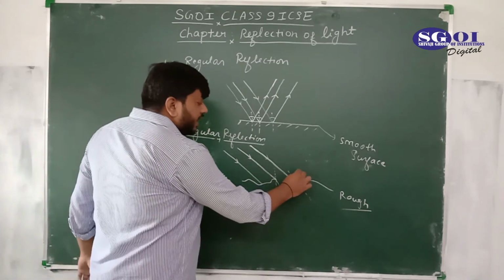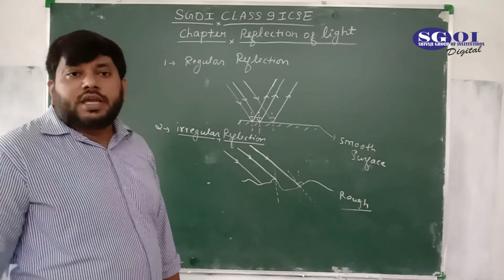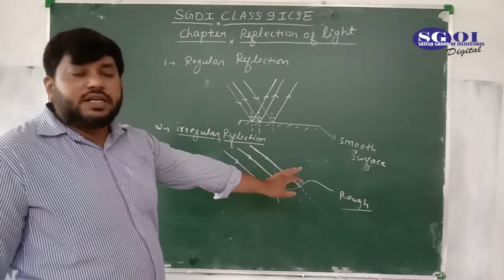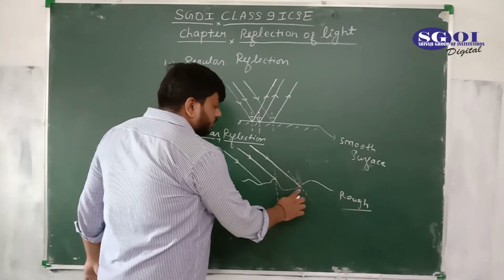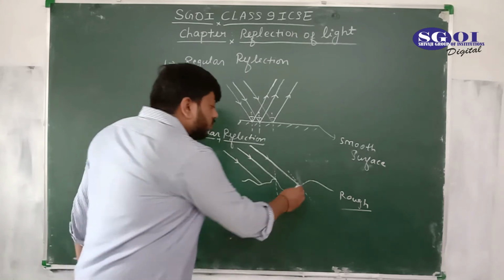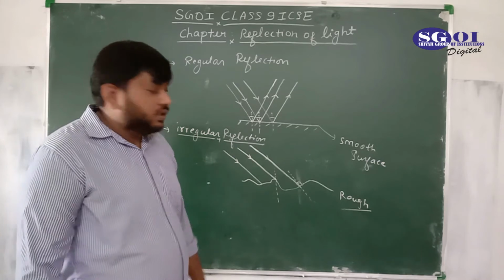If you draw the normal like this, the angle is not 90 degrees, and the angle must be 90 degrees. You are seeing this is the 90 degree angle. So this is the normal.